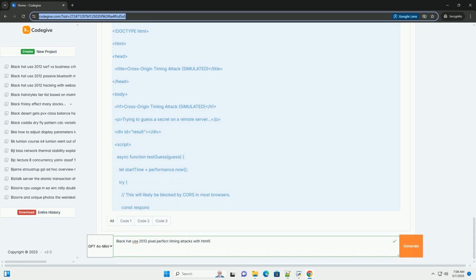5. Code examples: illustrative, not intended for malicious use. Example 1, local timing attack on password comparison, JavaScript. Explanation: this code simulates a vulnerable password comparison function. The comparePasswords function iterates through the user-provided password and compares each character with the stored password.